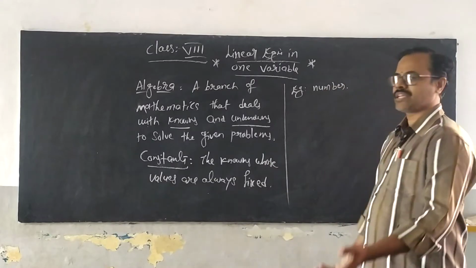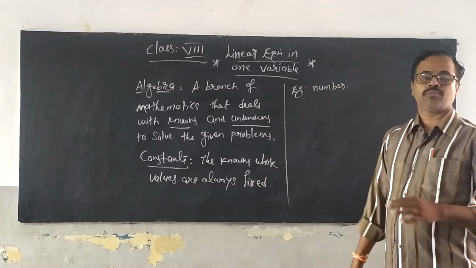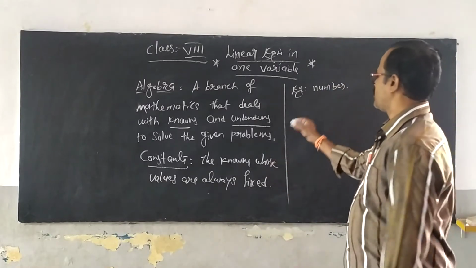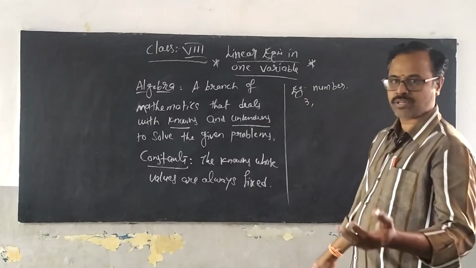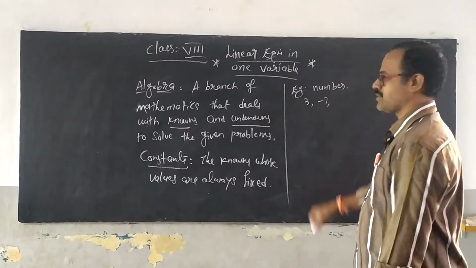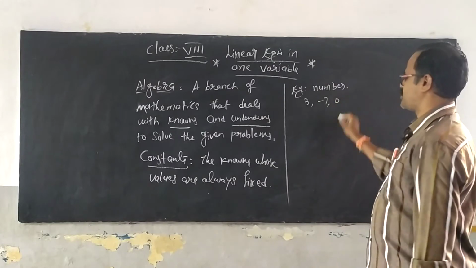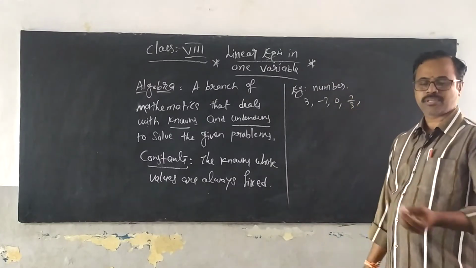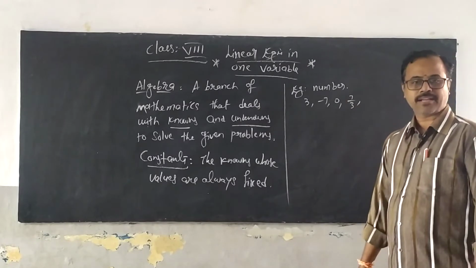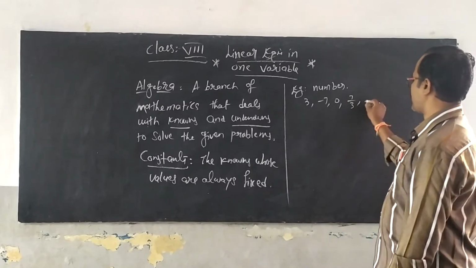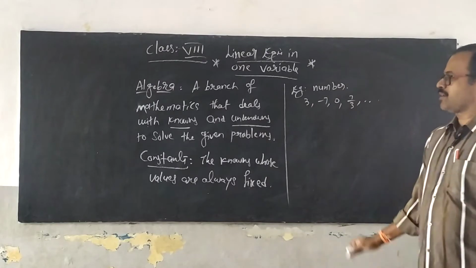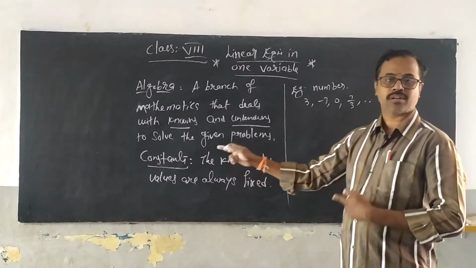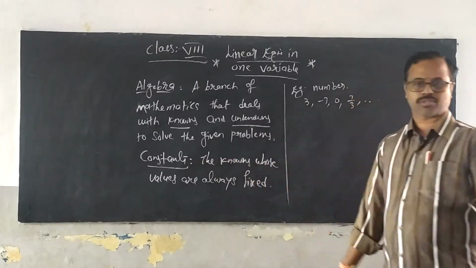You can take any type of number whose value will not change. Suppose 3, a natural number; -7, an integer; 0, a whole number; 7/3, a fraction or rational number. All these numbers are considered as constants, which are called knowns.